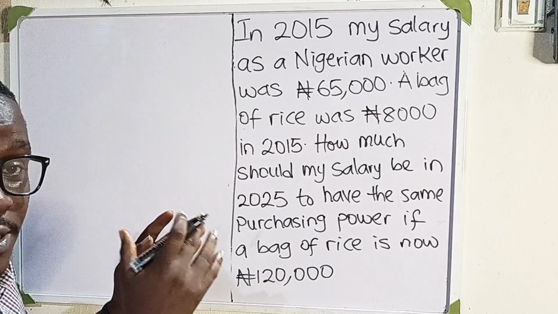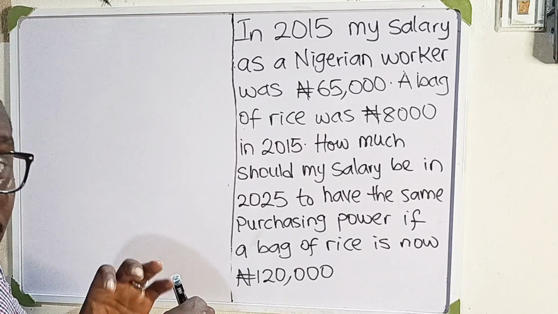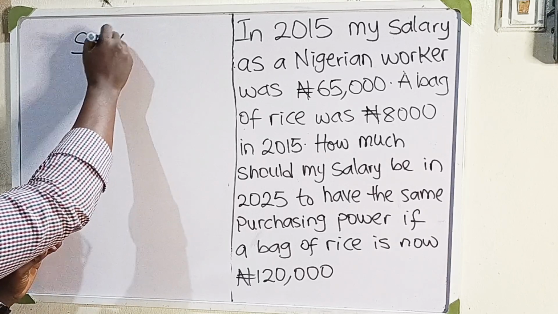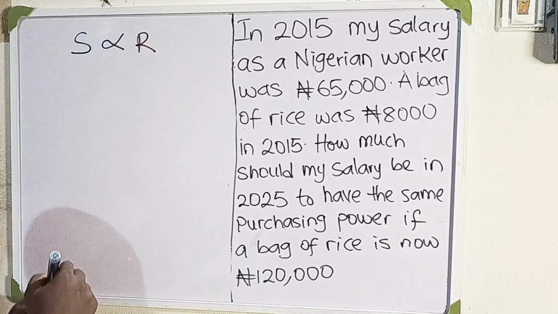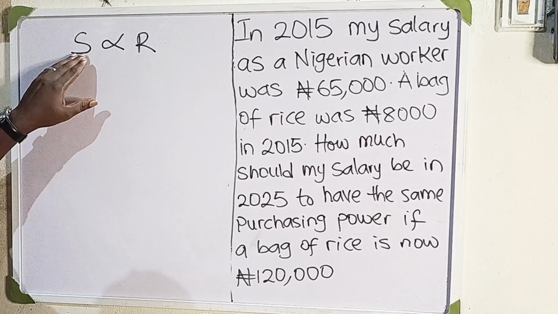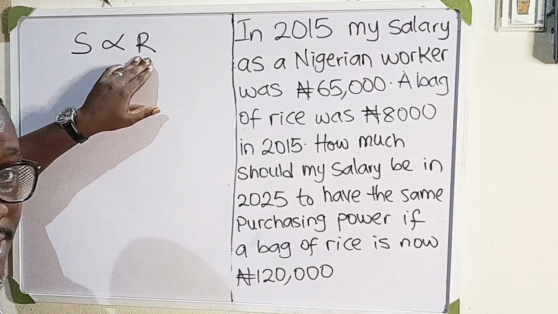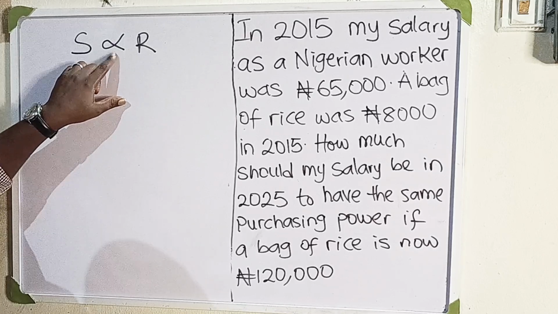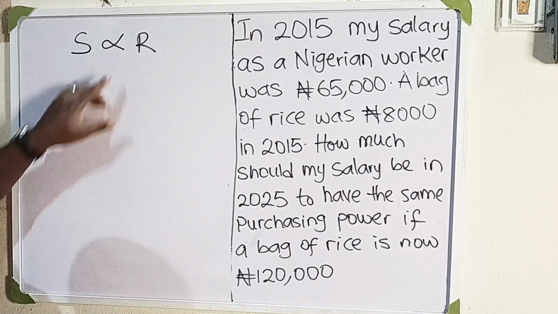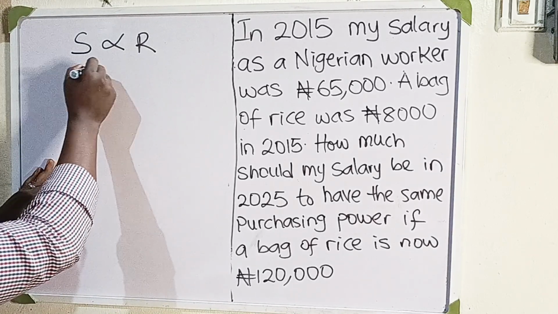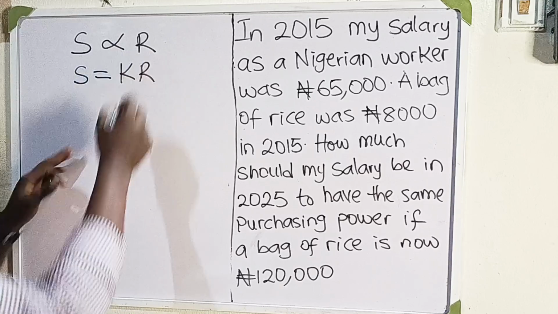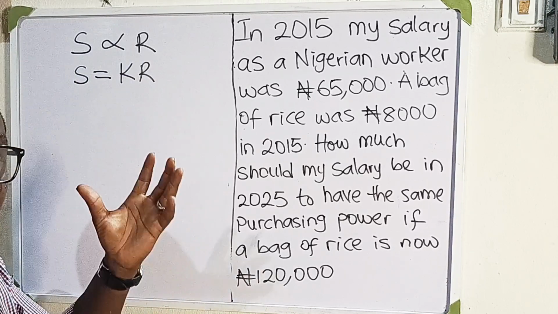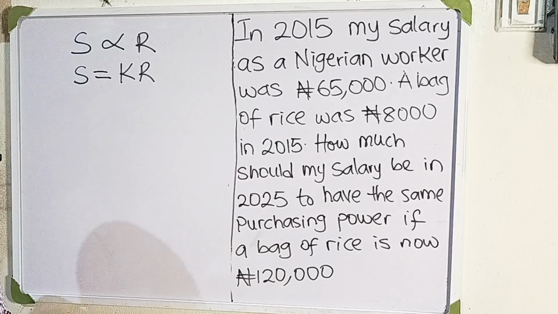So let S represent the salary and R represent the cost of bag of rice. So the salary of this worker is directly proportional to the cost of bag of rice, okay? So it's expected that as the bag of rice is increasing, so should his salary increase. So we have to change this from proportionality sign to equal to sign. So S is equal to KR. K is the constant of proportionality. That is what we're going to use to compare the salary in 2015 and the salary in 2025.